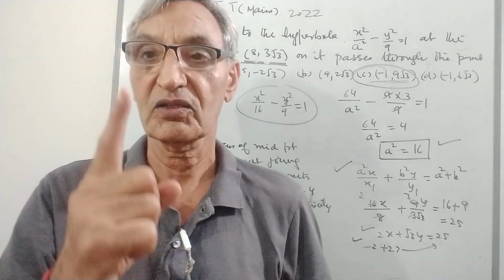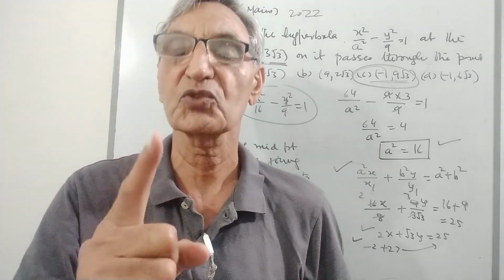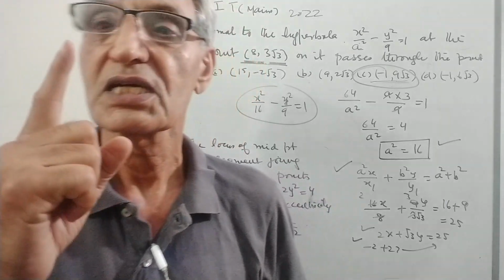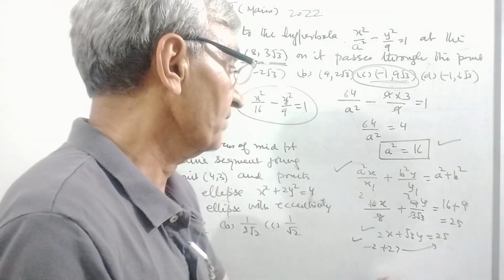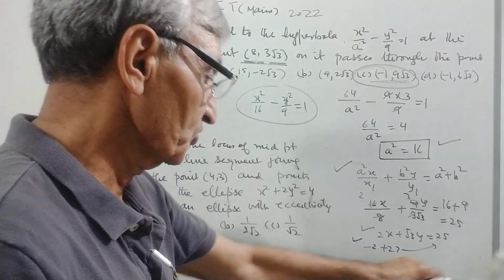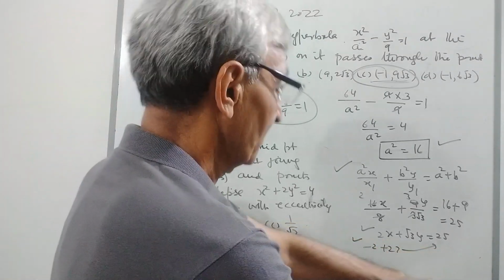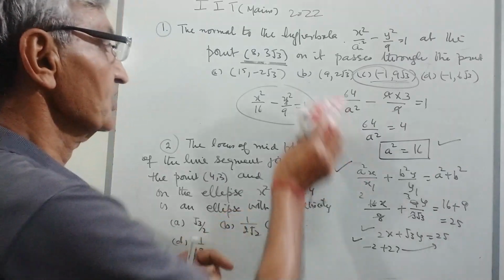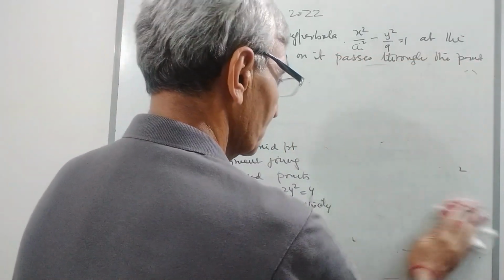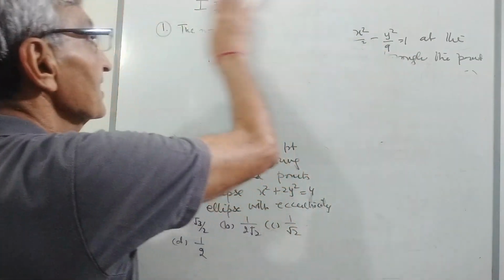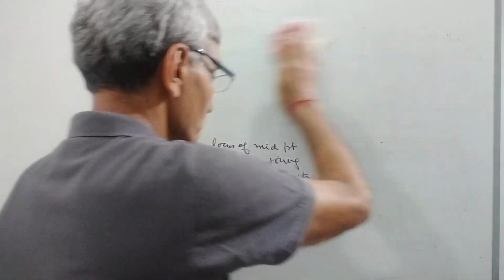One, the point on the hyperbola is satisfied. Number two, the equation of the normal at the point which is given by this should be known to you. This is the first question that I want to do. Now here I go to the second question that in the main IIT has been asked.